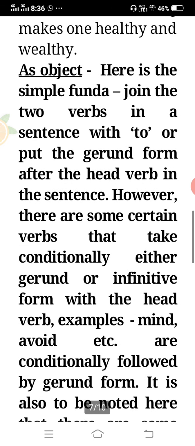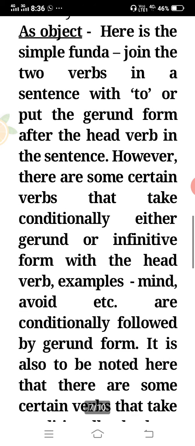Right? Now, infinitive and gerund as an object, this form is very much used. So, simply to say, here is the simple funda. While we are using gerund and infinitive as an object, join the two verbs in a sentence with to, or put the gerund form after the head verb.